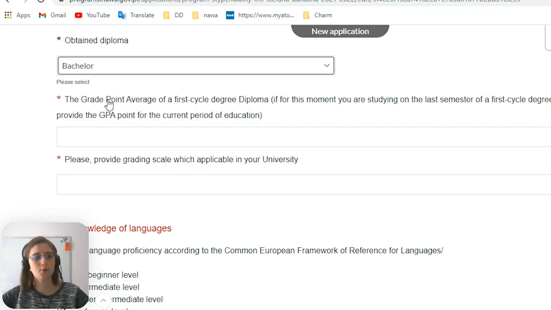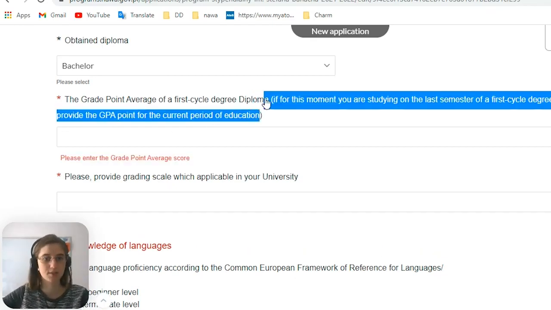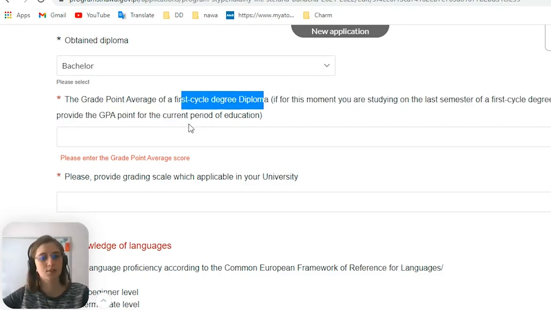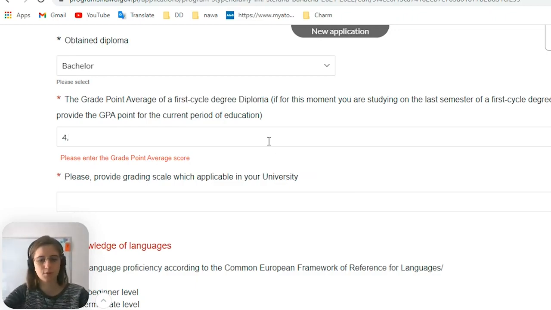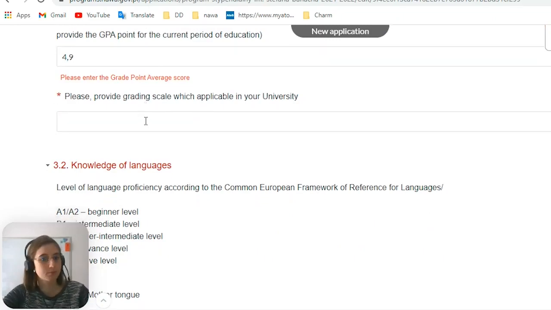The grade point average of first study degree diploma. If at this moment you are studying in the last semester of a first cycle degree studies, please provide the GPA point for the current period of education. GPA point is the average grade you have. So you need to insert here your average grade for this semester if you have not yet graduated. If you have already graduated, then you just put the GPA from your diploma. Let's put 4.9. Yes. Please provide grading scale which is applicable in your university.